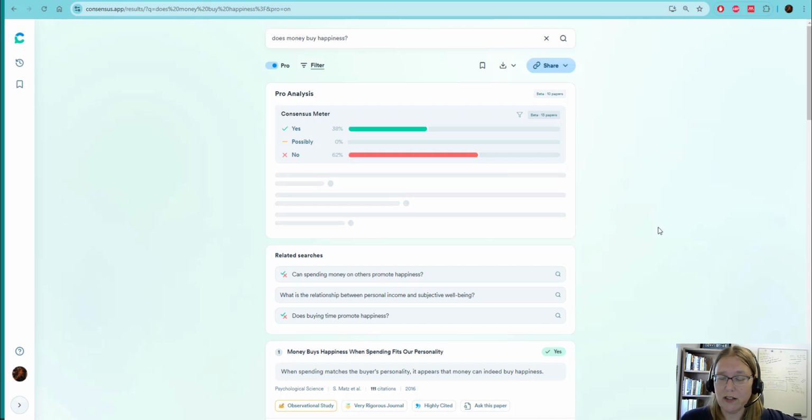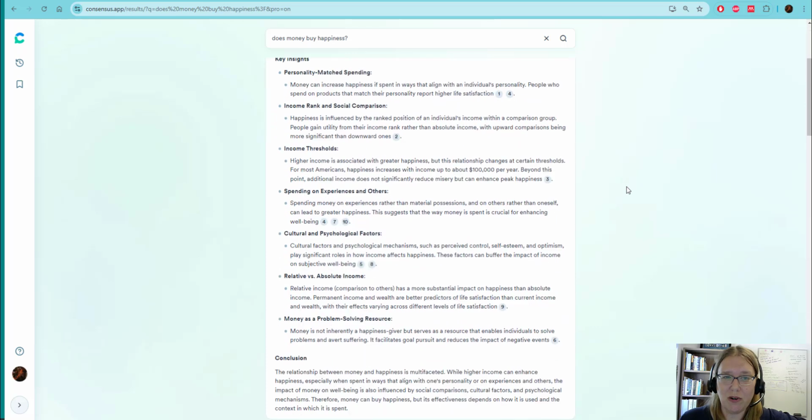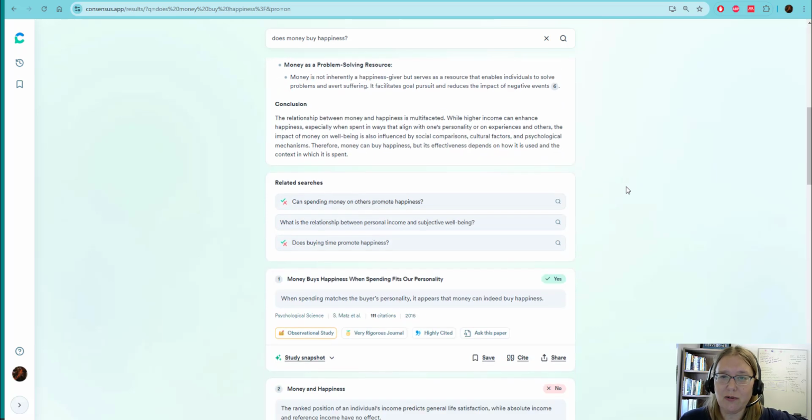Some of this AI stuff takes a while to get going. But what it will do is it looks through all the research it has. This is also only searching scientific research, which is great. And it does this thing called the consensus meter. So it's like, I look through a lot of articles and I calculate that 38% of them say yes, money can buy you happiness, and 62% say no. So that's really interesting. It does give you a little summary and key insights into the topic, which are AI generated. So remember, don't copy and paste those, just use them to help you understand.